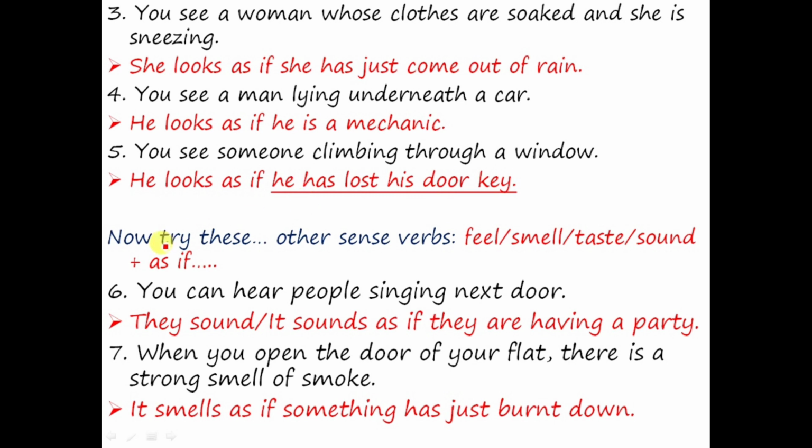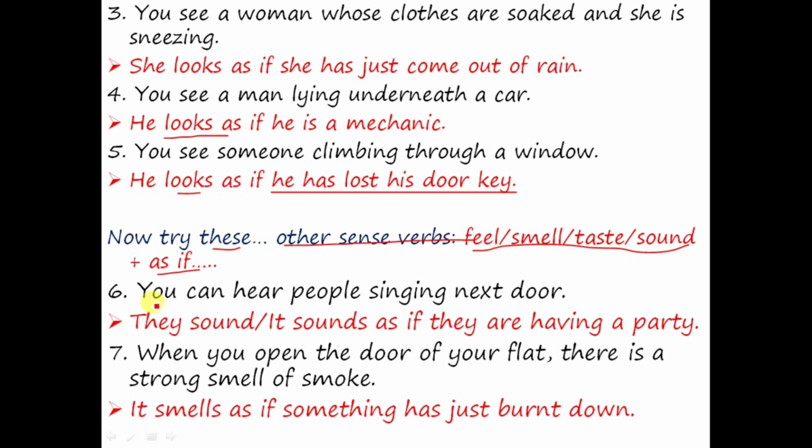Similarly, now let's try the other sense verbs to express our judgment: feel, smell, taste, sound, and then as if. Previously we simply made our judgment upon people from their appearance. Here we are making our judgment upon things and situations using other sense verbs, but the structure would be the same.